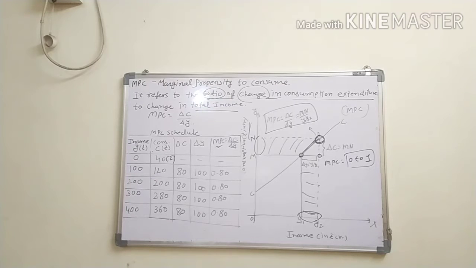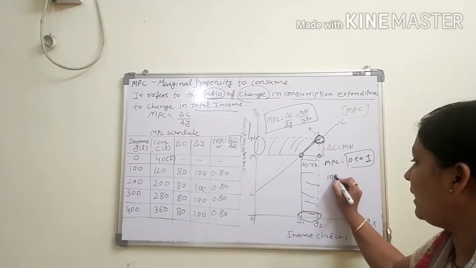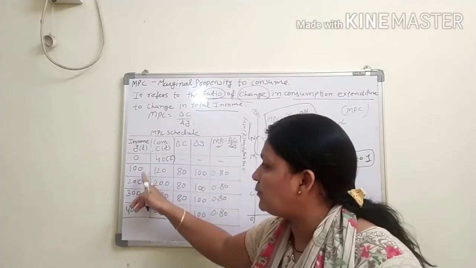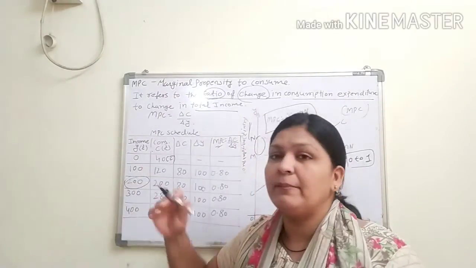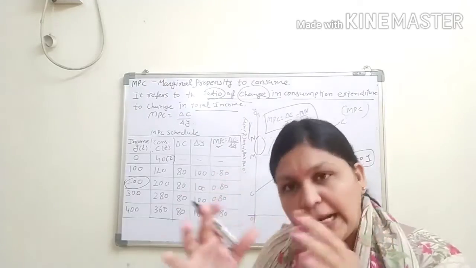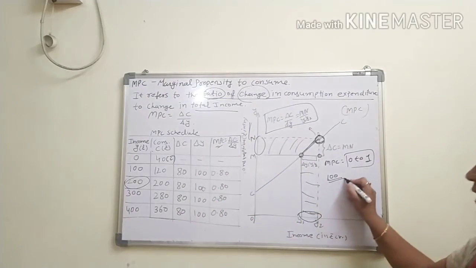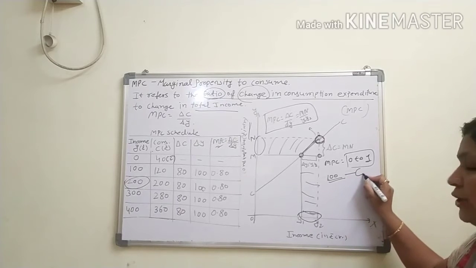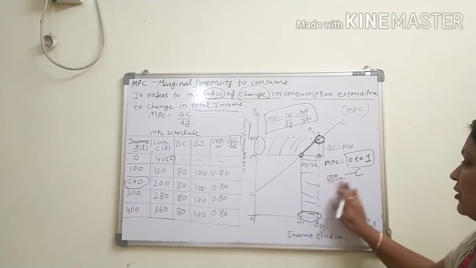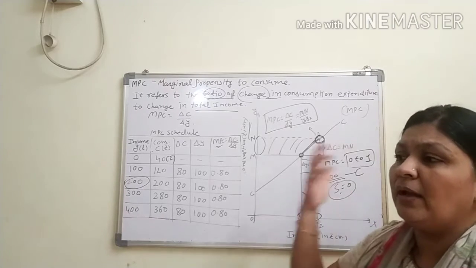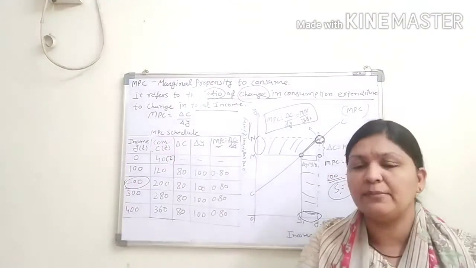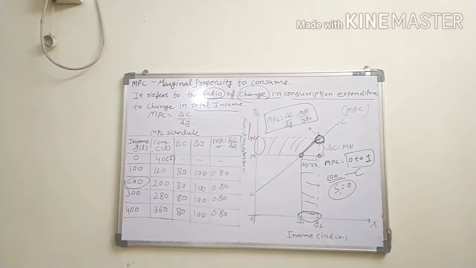If the entire additional income is consumed, suppose 100 rupees is your income, additional income means आप 100 से 200 पे जा रहे हैं, so 100 at that level your income will increase. मतलब आपकी income 100 रुपए additional increase हुआ है. So जब आपका additional income change होता है और आप पूरा इसको consume करते हैं, that time your delta S or S becomes 0, क्योंकि आपका saving 0 हो जाएगा. If you are consuming the entire income as consumption expenditure, so your saving function or delta S equal to 0.